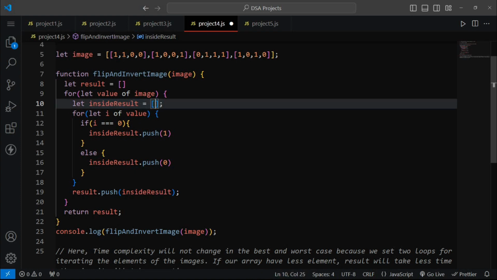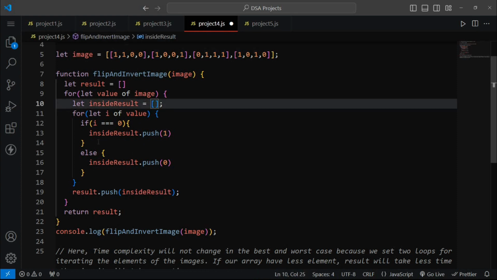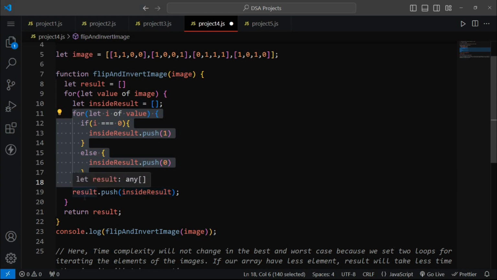Now move ahead to the second element. The second element is equal to 1. The same logic will apply, and another 0 will be pushed inside result. We move ahead to the next element, which is a 0, then this if condition will be true. So what happens? Inside result we push our 1. After that again we move ahead to the next element, which is a 0, and here we will push our 1 once again. And after that, when this particular loop completes, we push our inner result into the result.